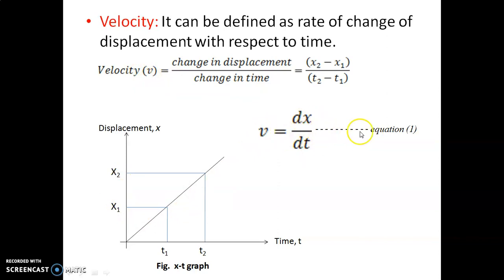Let us call this equation number 1. So this is the slope of the x-t graph. If I draw a horizontal line here and a vertical projection up to this, then the vertical height up to the horizontal projection is dx, and the base of the triangle will be dt. So from the slope of this x-t graph we can get the velocity.